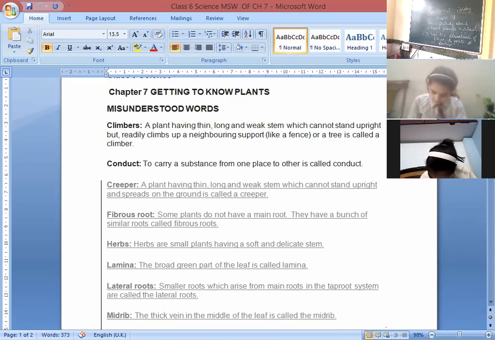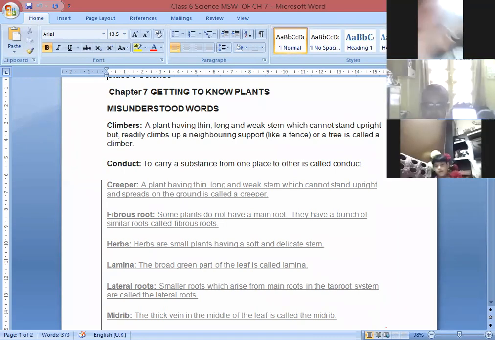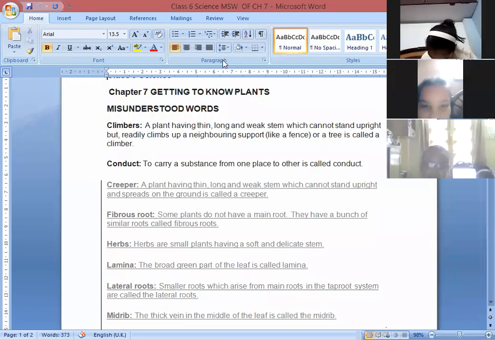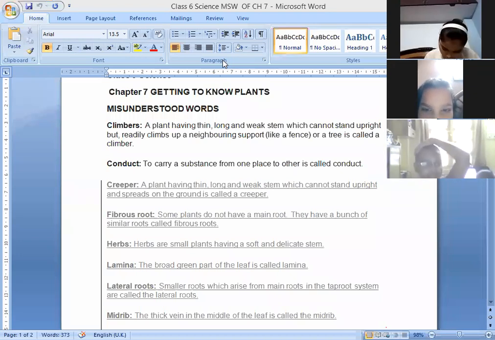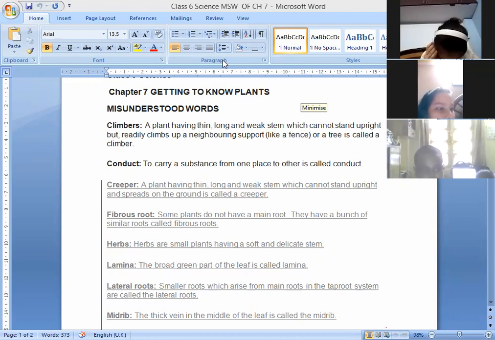So, before starting the chapter, let's do the misunderstood words of this chapter. So, if you get the misunderstood words of this chapter, then the concept will be clear to you. So, first word, I just want to ask Tanishk. Okay, Tanishk, what is the first word?